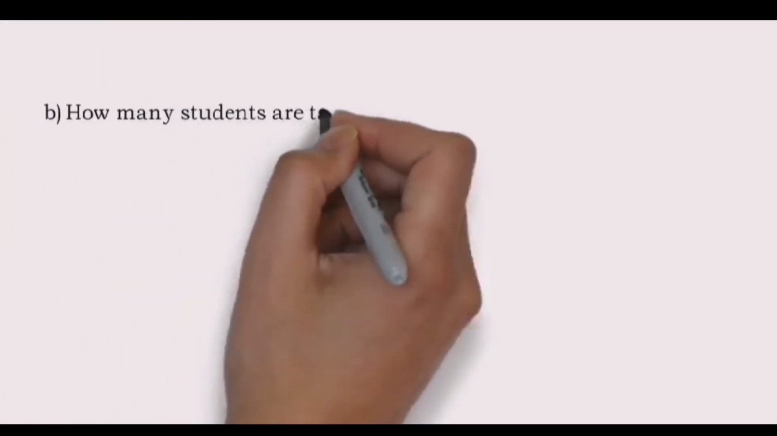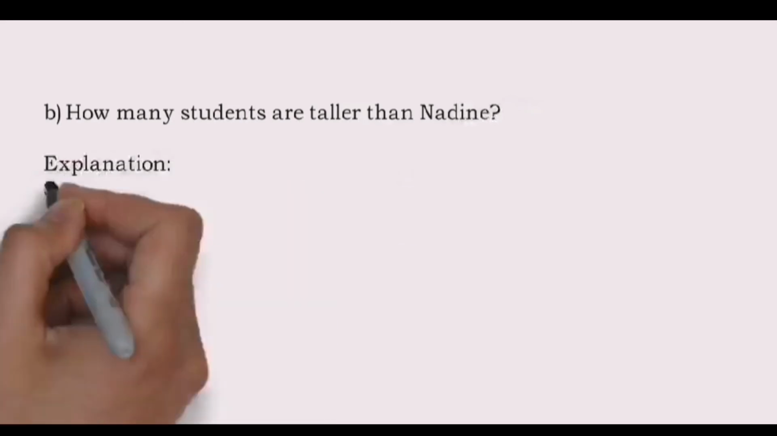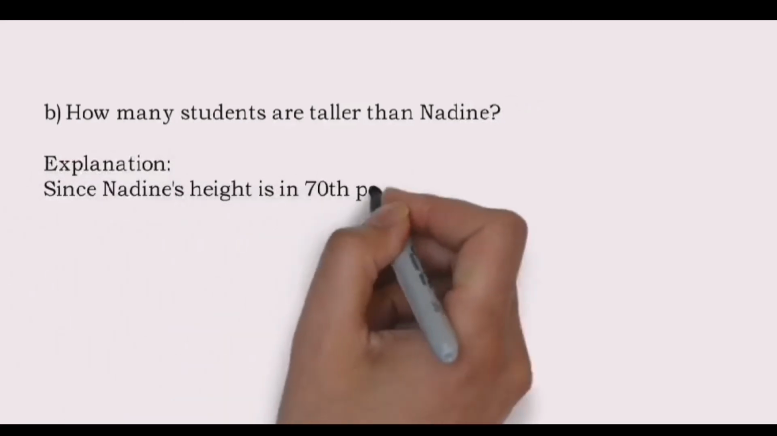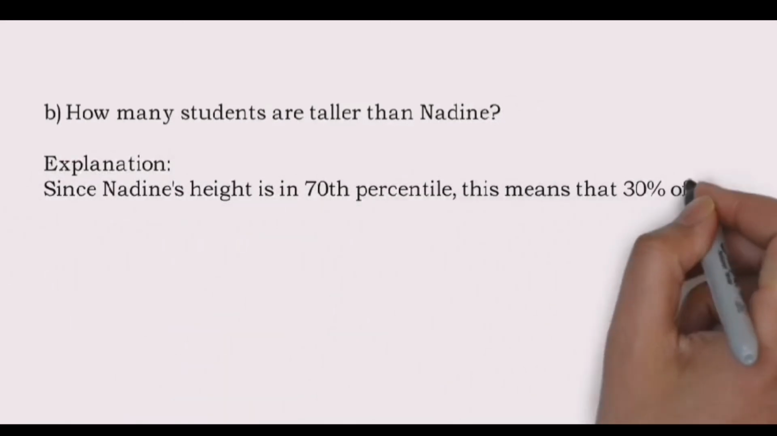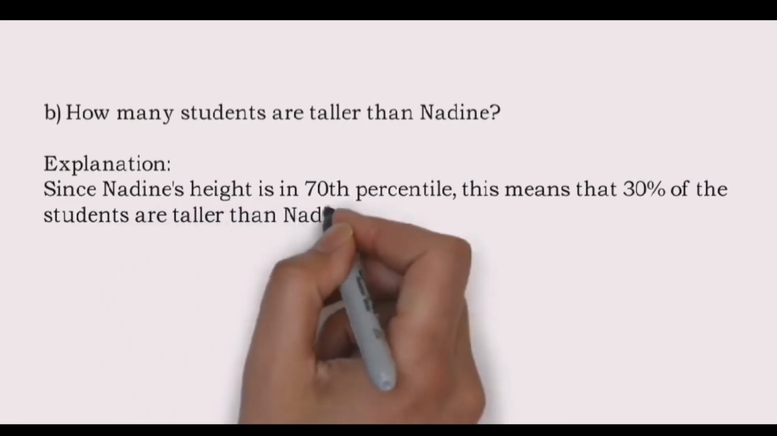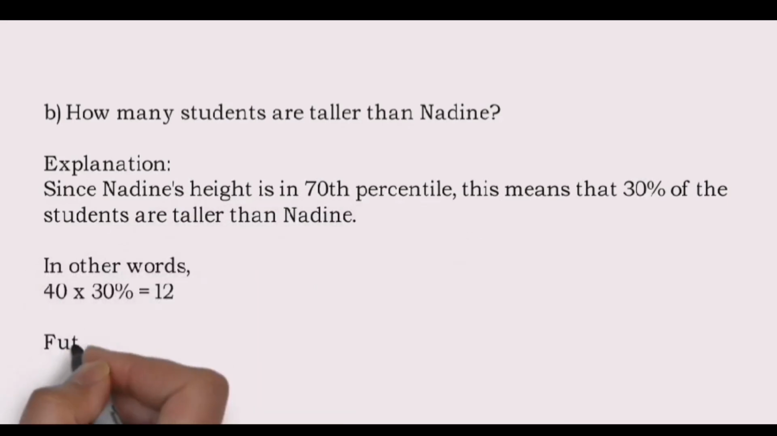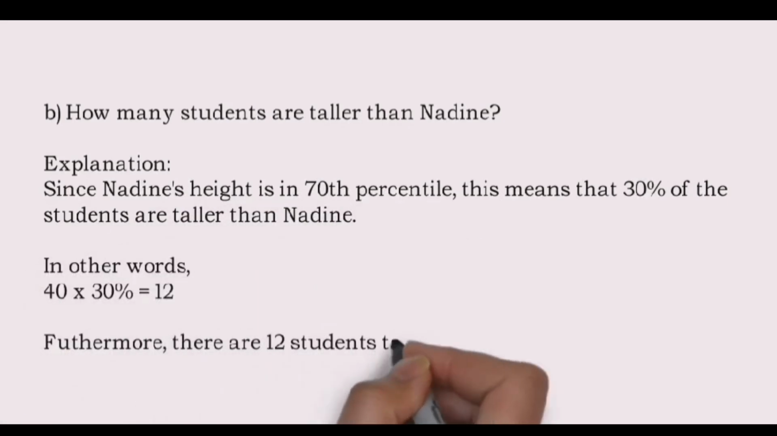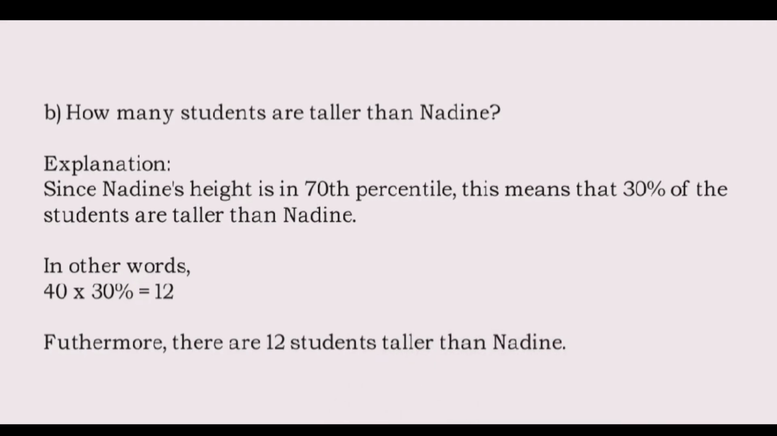Letter B. How many students are taller than Nadine? So to get those students taller than Nadine, we will get the 30% of 40. So 40 times 30% is equal to 12. So meaning, there are 12 students taller than Nadine.